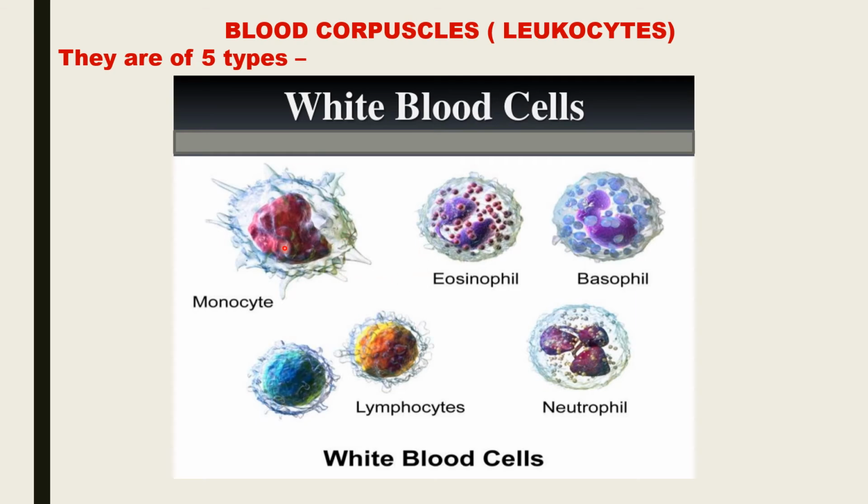The non-granular WBCs are monocytes and lymphocytes. The lymphocytes produce antibodies and also help in killing or neutralizing the germs that gain an entry into our body. The monocytes are responsible for ingesting the germs that enter our body. So basically the WBCs are the soldiers of our body. They form the defense system of our body.